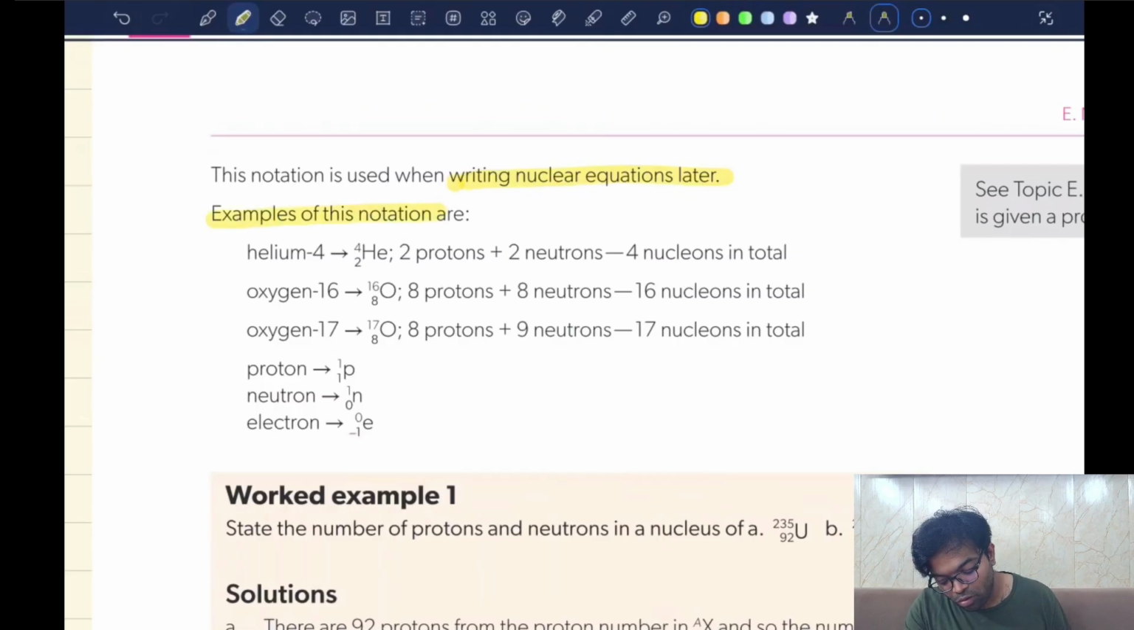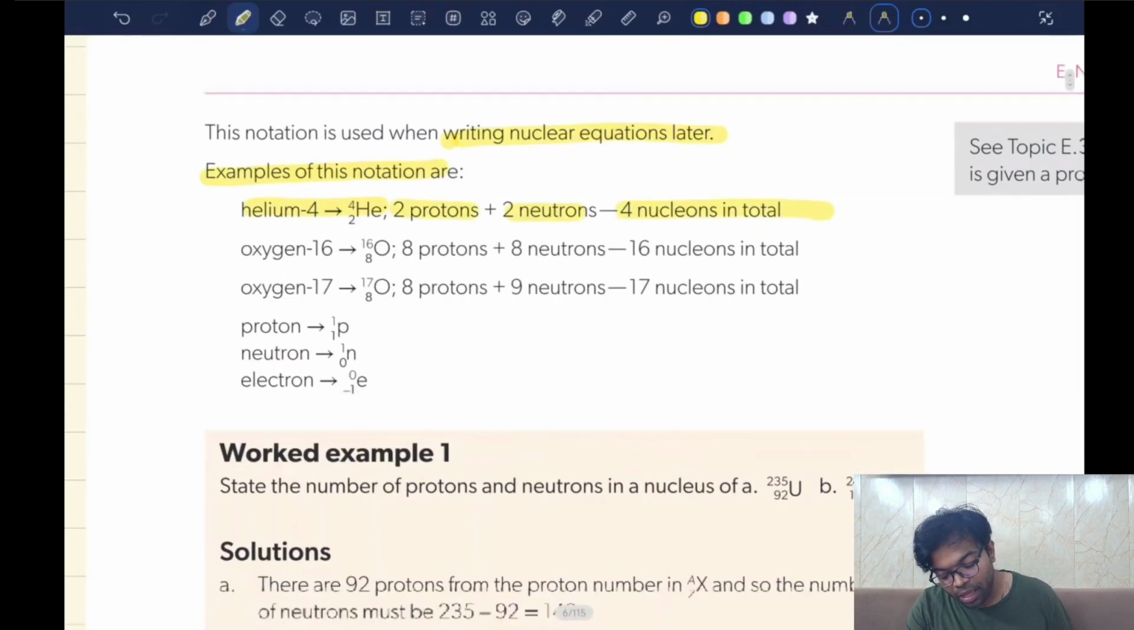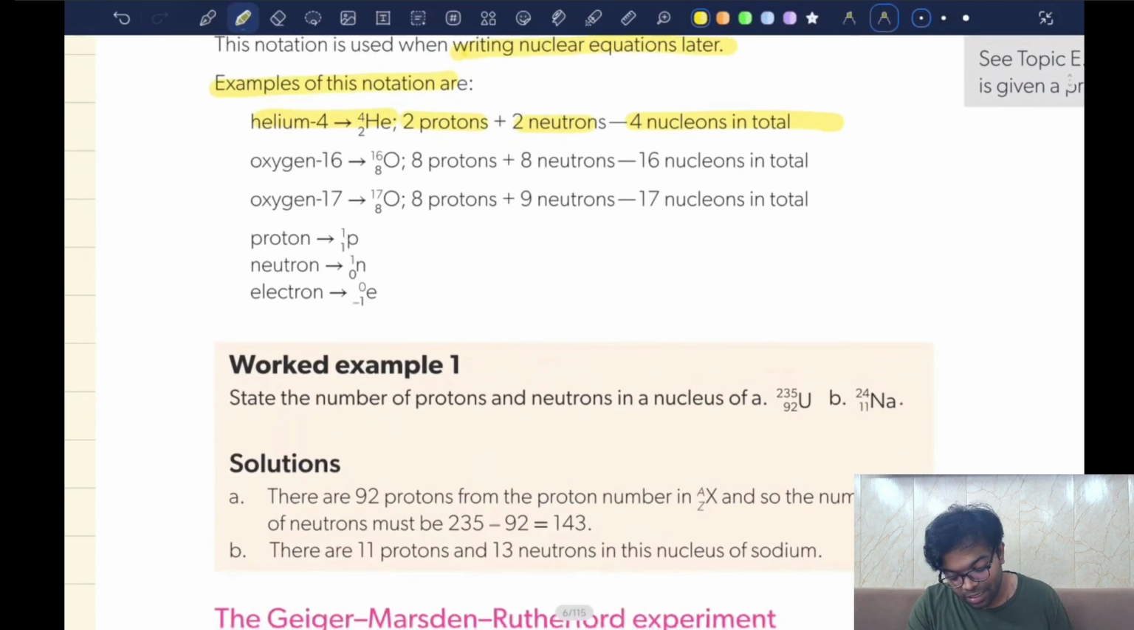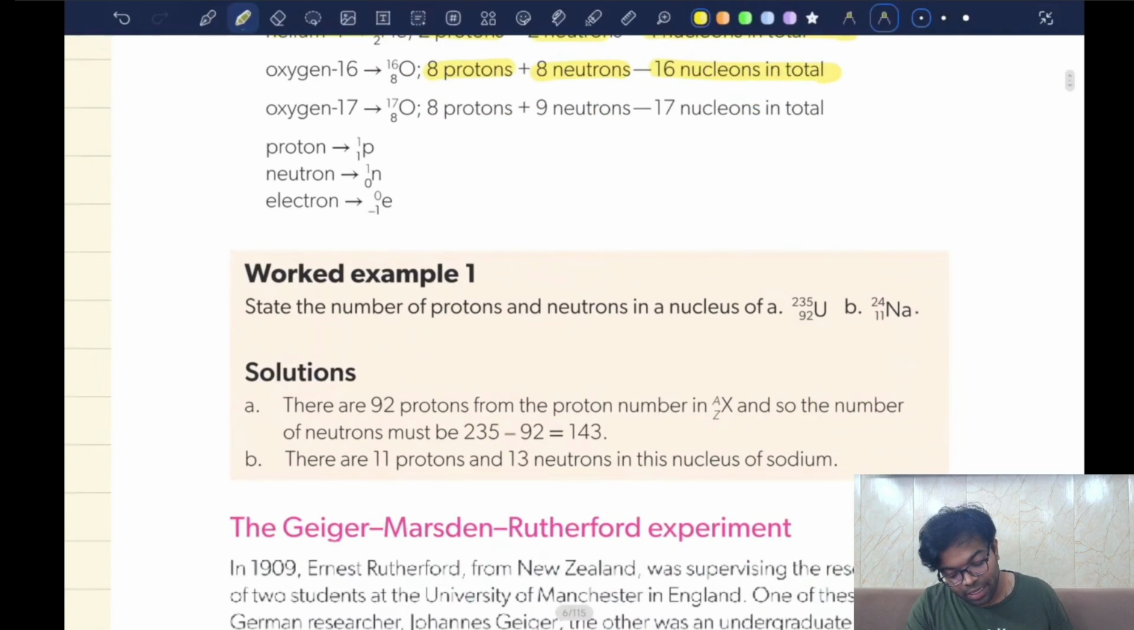Examples of this notation: we have helium, He 2,4, with 2 protons, 2 neutrons, and 4 nucleons in total. Oxygen 8,16, with 8 protons, 8 neutrons, and 16 nucleons in total. Then oxygen 17 and oxygen 18. You must be thinking, what is this? The only difference between oxygen 17 and oxygen 18 is the number of neutrons.